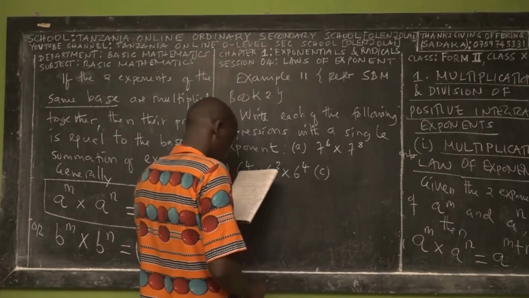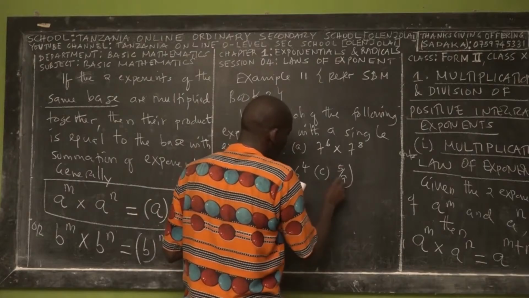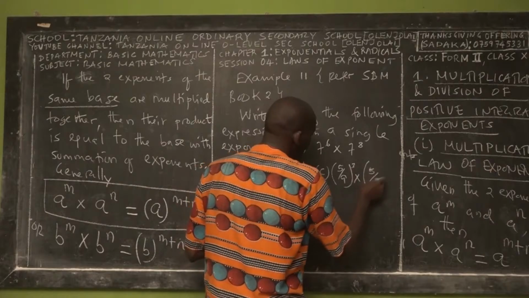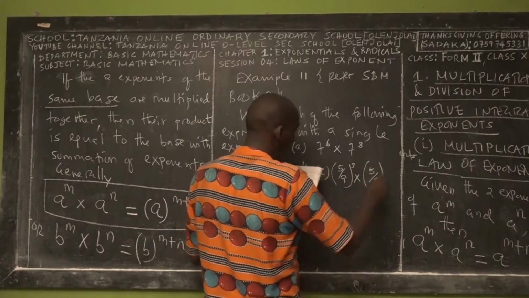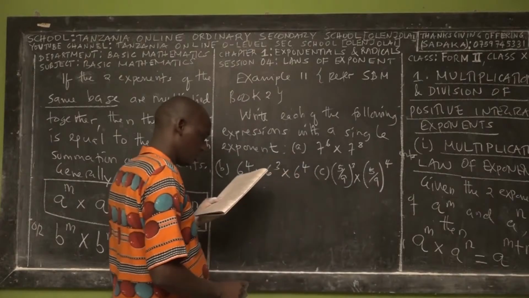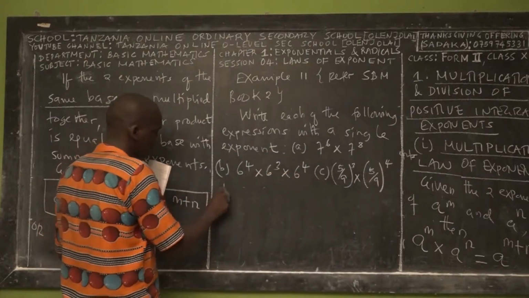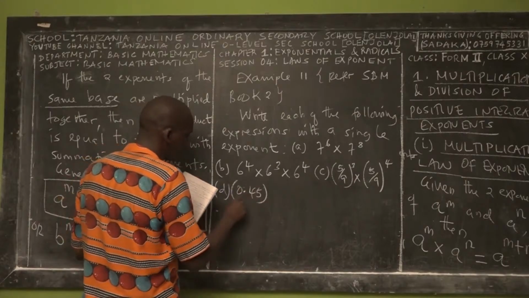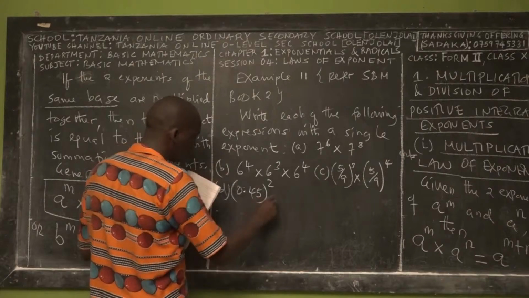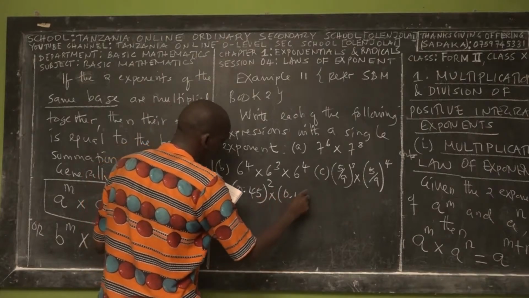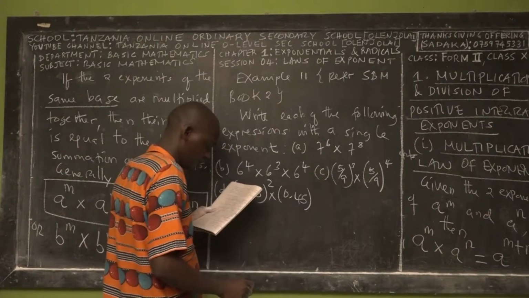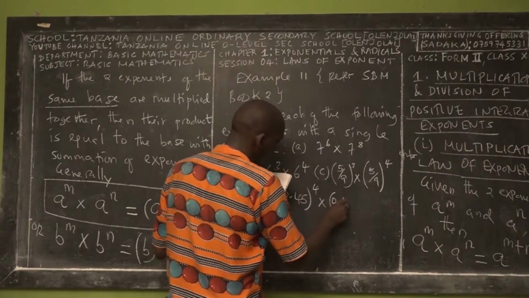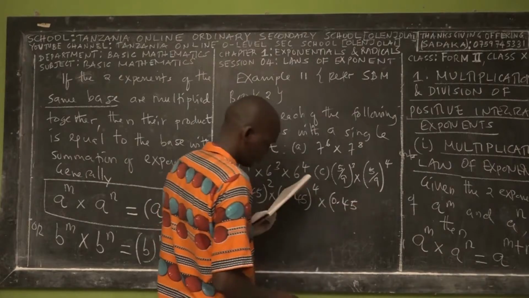C, you have 5 over 9 power 3 times 5 over 9 power 4. And D, you have 0.45 power 2 times 0.45 power 4 times 0.45 power 12.